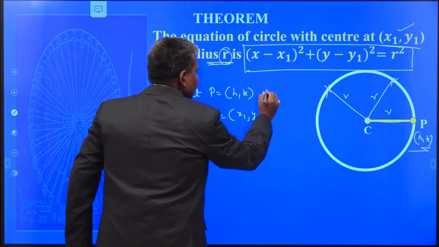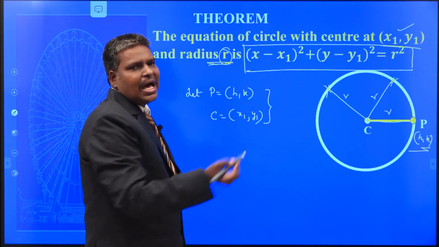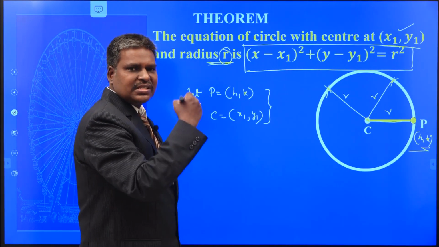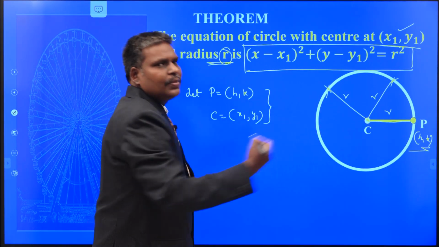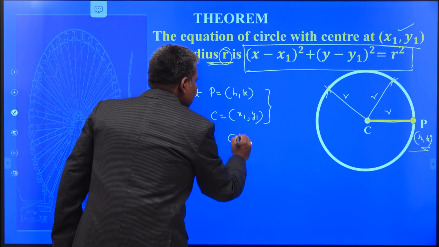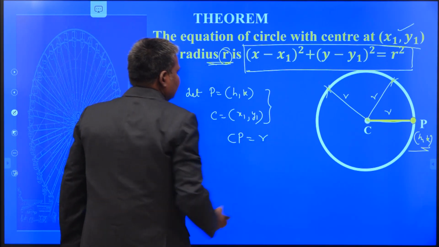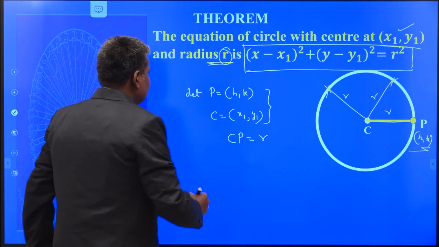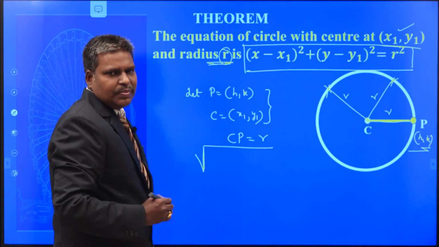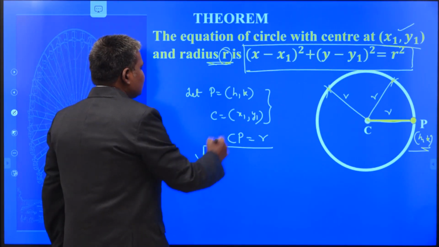Now my question is, what is the distance from here to here? r, because the fixed distance is the distance from the fixed point to some point on the locus. So the distance CP is nothing but r units. CP means the two-point distance. Can you write the two-point distance or not? It is the root of (x1 minus x2) whole square plus (y1 minus y2) whole square.